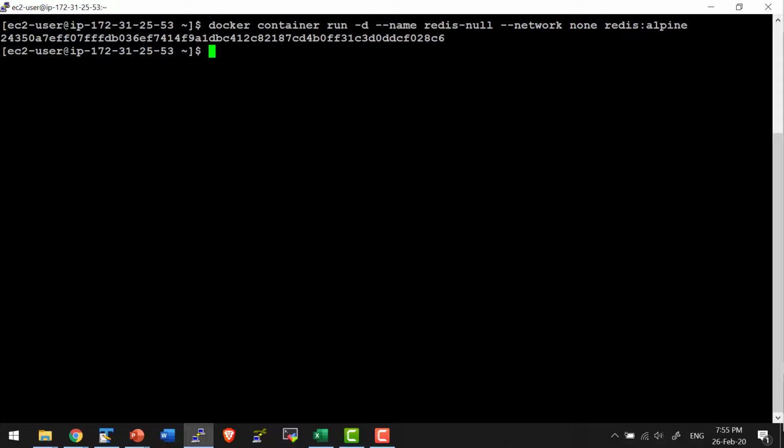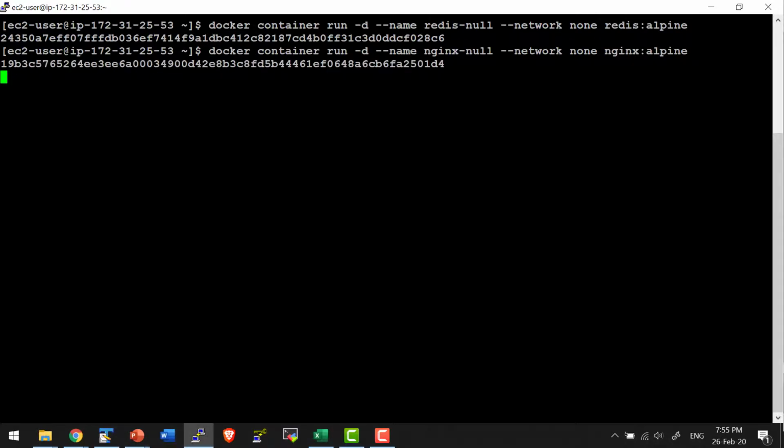The same way, let me go ahead and create another container as well. I can have any number of containers with null network. Let me go ahead and inspect this specific container so that we will have some additional details. I am going to inspect the redis-null container.